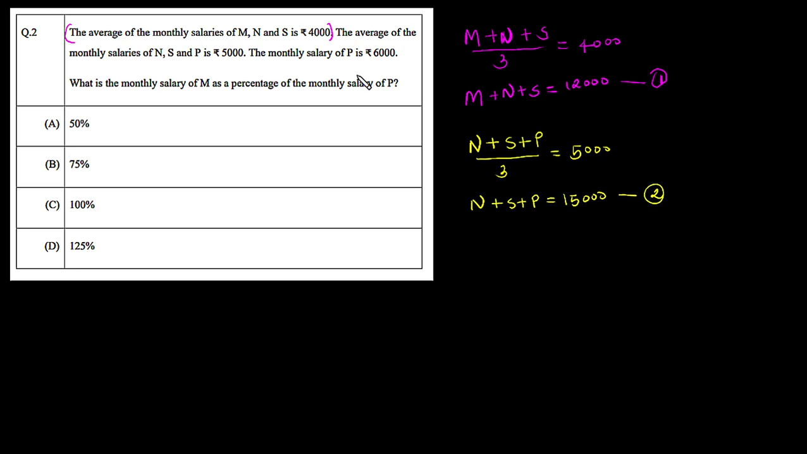In the question the monthly salary of P is given, which is 6,000 rupees. Here the monthly salary of person P is 6,000. So we can easily subtract 6,000 from 15,000 to get the person N salary plus person S salary. The sum of salaries of persons N and S is simply 15,000 minus 6,000. It will turn out to be 9,000 rupees.